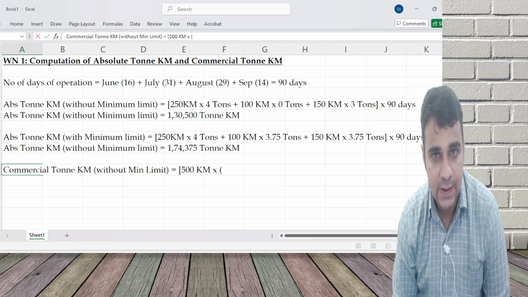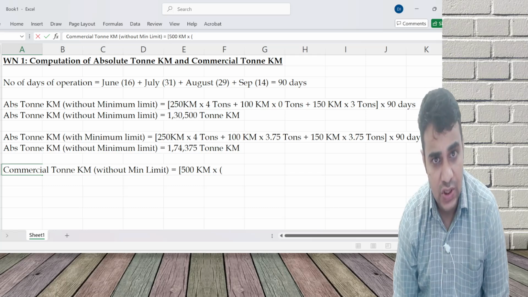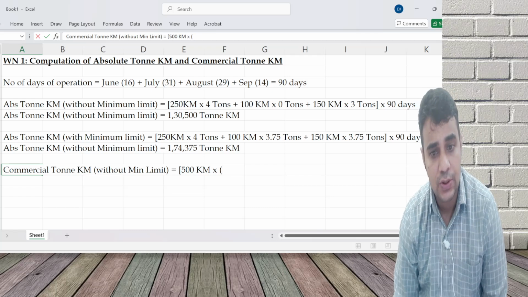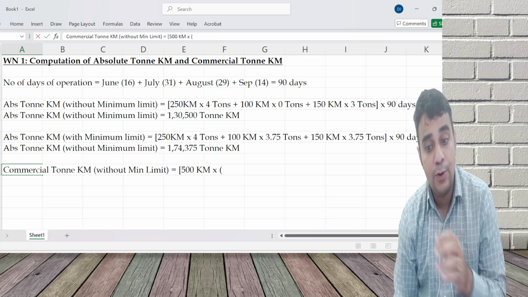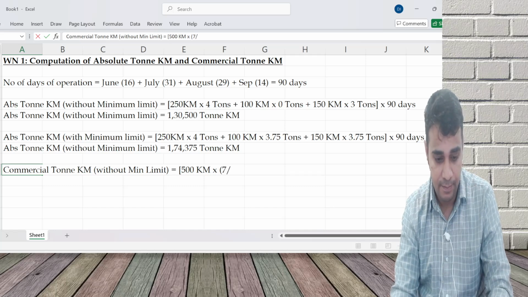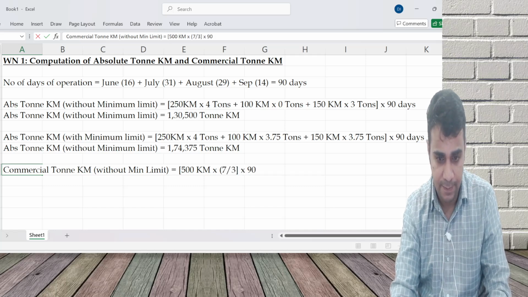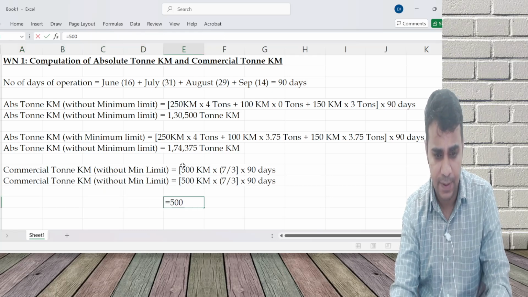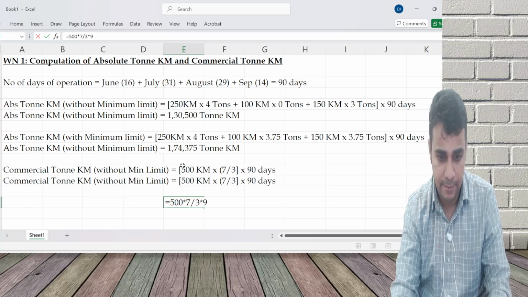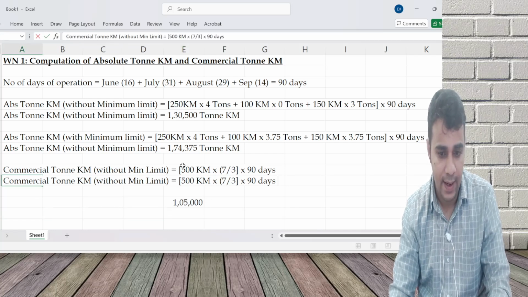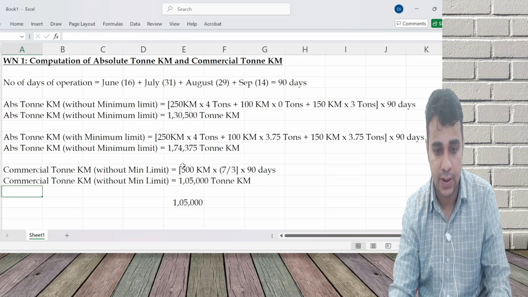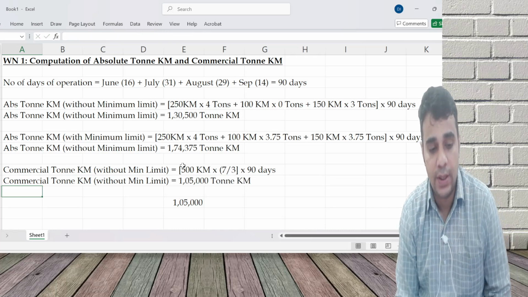Total distance into average load: 4 plus 0 plus 3, 7 by 3, multiplied with 90 days, gives 1 lakh 5,000 ton kilometer.